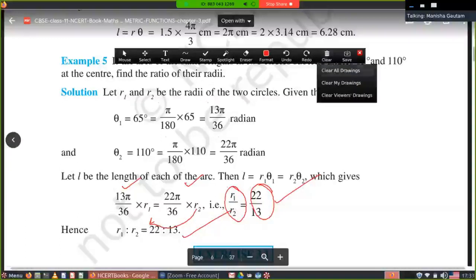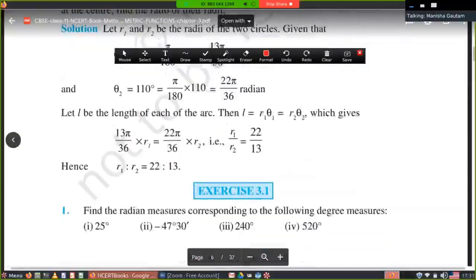Now I think next is exercise 3.1 for you. Do the questions of exercise 3.1. I hope you can do the questions now. We have discussed all examples and all concepts regarding this exercise. Do this exercise. If there is any problem, we'll discuss in the next lecture.